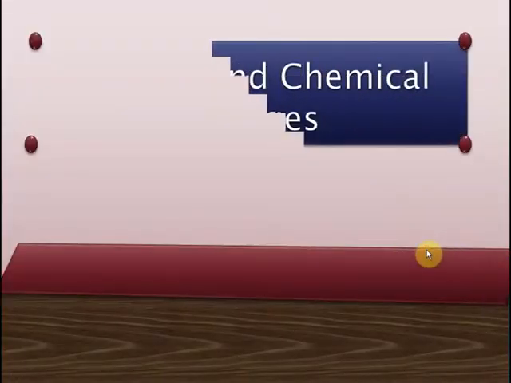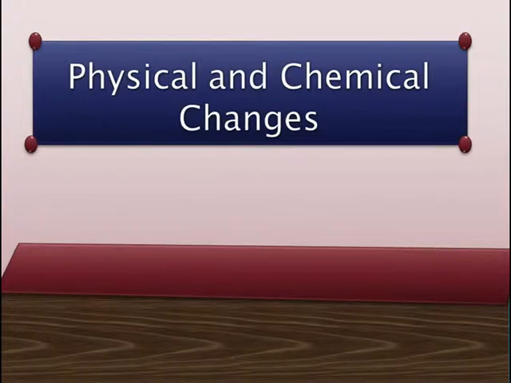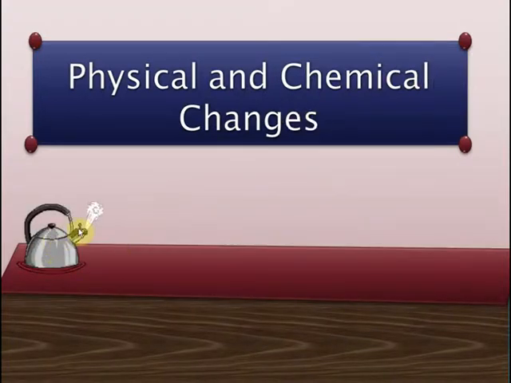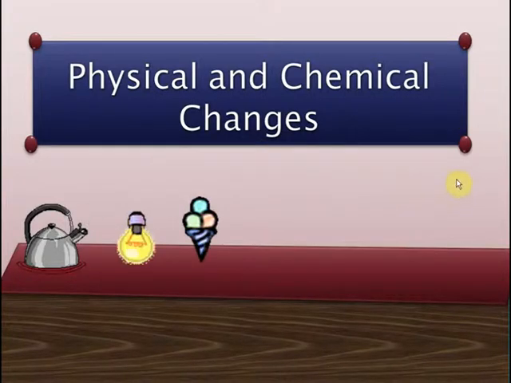Hi students, in this chapter we are going to study about physical and chemical changes. You see, there are many changes that occur all around us. For example, water boils, isn't it? And it produces steam. A bulb lights up when we turn on its switch. Similarly, ice cream starts melting. So, all these changes can be divided into two parts, physical changes and chemical changes.